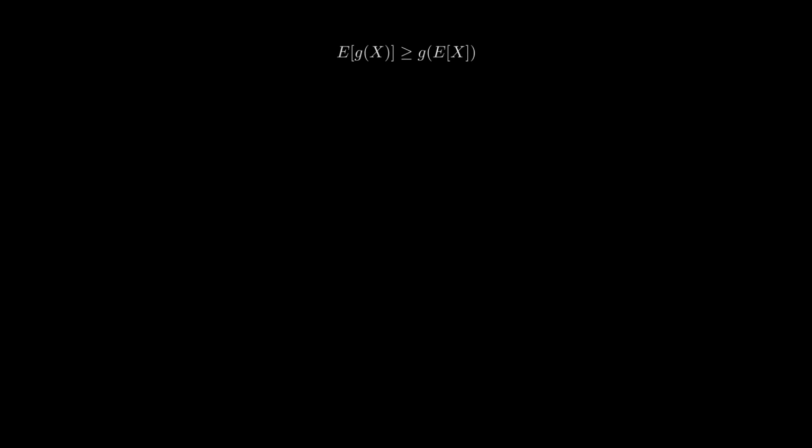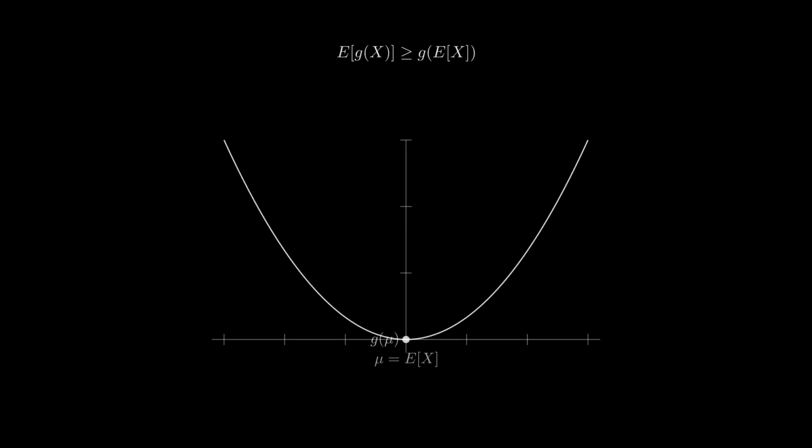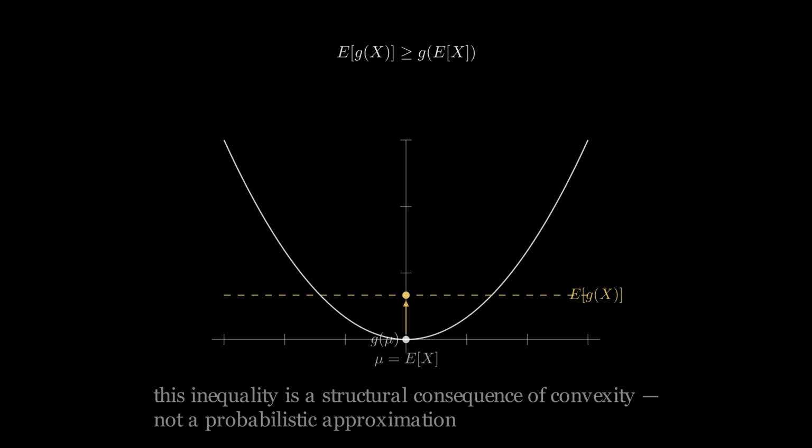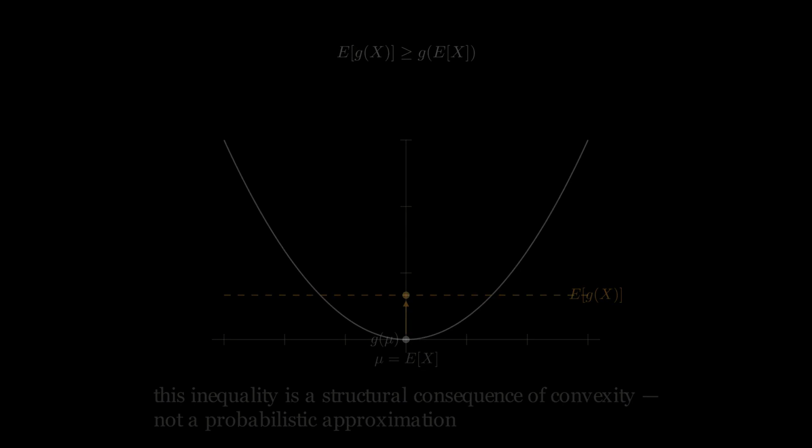Jensen's inequality states that for a convex function f, the expected value of f applied to a random variable is at least as large as f applied to the expected value. When f is convex, variance adds value. More dispersion in x increases E[f(x)] above f(E[x]). When f is concave, the inequality reverses. Variance destroys value. This is the mathematical statement underlying the relationship between response function curvature and the value of volatility. System design choices that affect the curvature of the response function directly alter how the system relates to environmental variance.